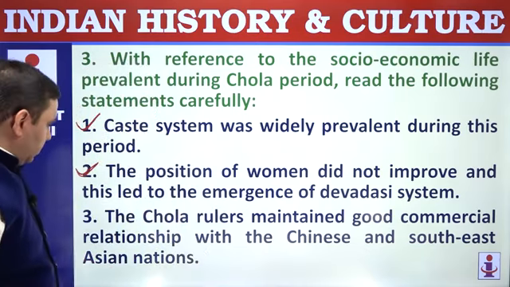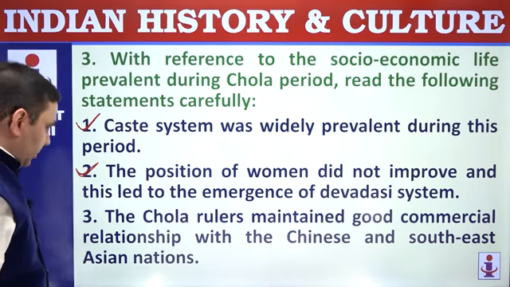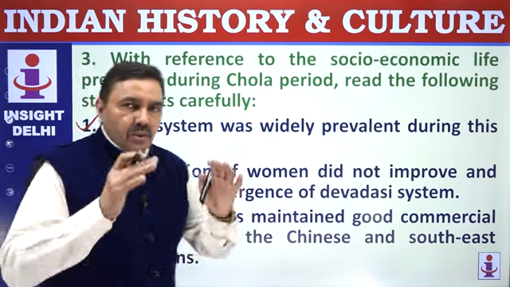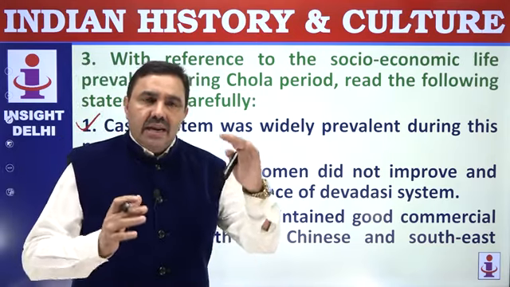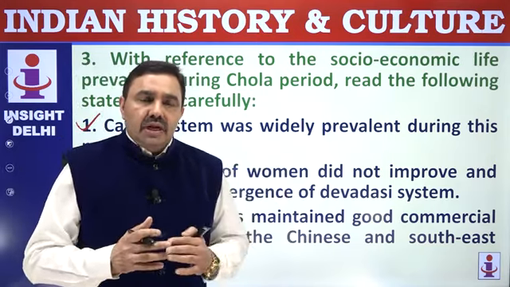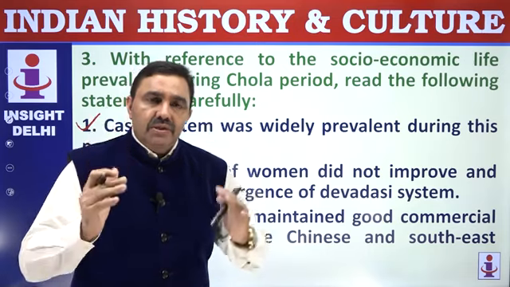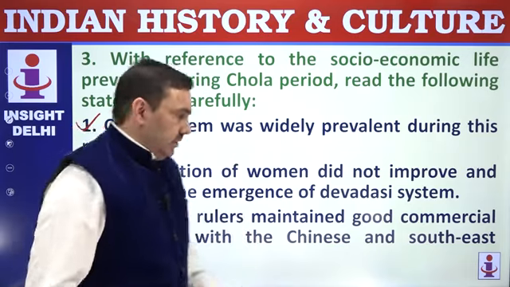Chola rulers maintained good commercial relations with Chinese and Southeast Asian nations. Definitely Chola rulers exchanged embassies with China. Chola king Kulotunga first sent an embassy of 72 merchants to China, so they were having very, very active and close relations with China and Southeast Asian countries.